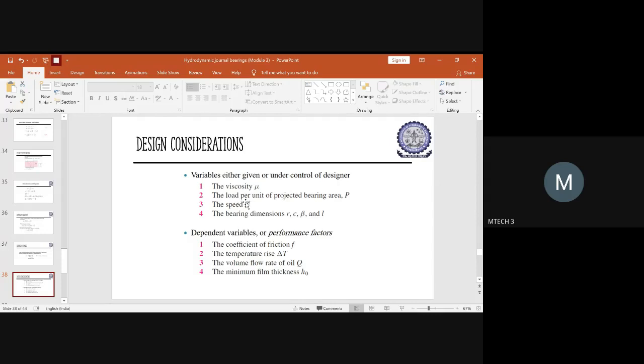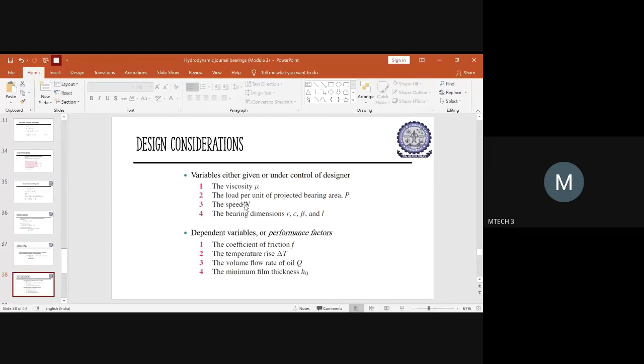Apart from that, what is the speed with which the journal will be rotating, right? That also has to be clear, and the data has to be given. Apart from that, the bearing dimensions have to be known: the length of the bearing, the angle beta, the clearance value, and the radius of the shaft. So all these things have to be known. These are the variables which have to be directly given, or which are under the control of the designer.